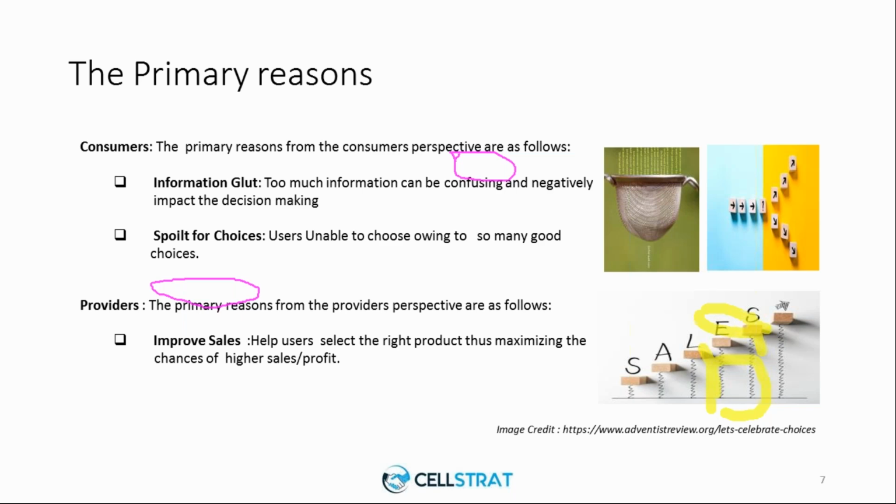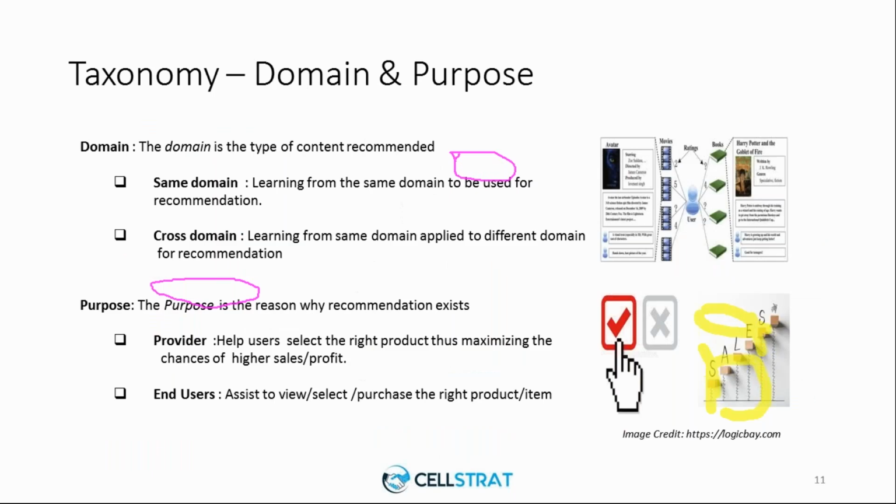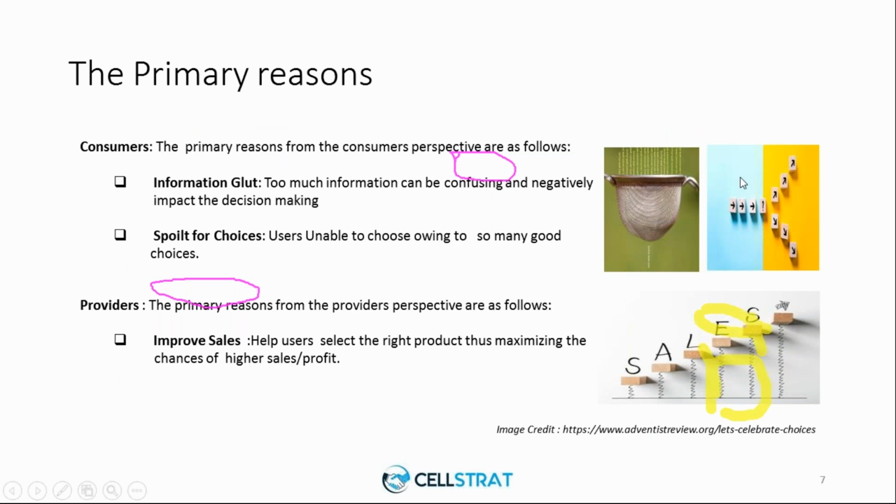So who are the providers? Providers are the folks from Amazon who actually deliver you the information, or the Netflix experts who actually give you the movies, or Google which actually gives you the query results. So those are the providers.